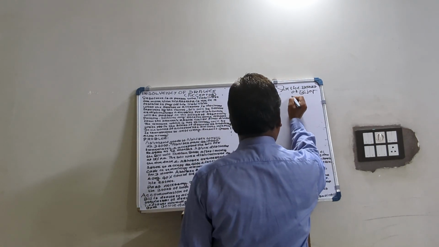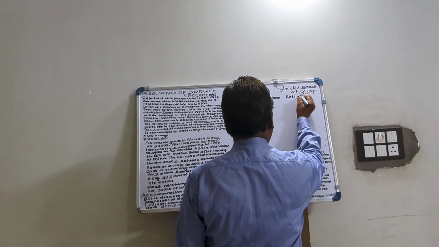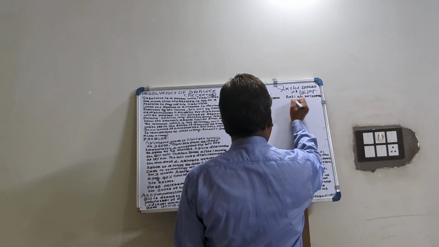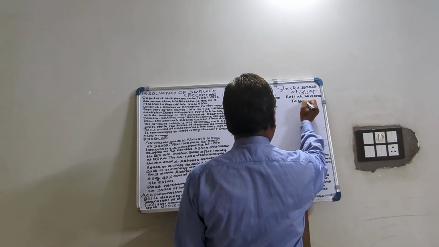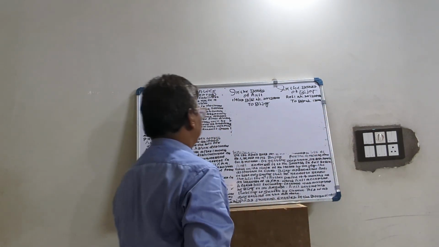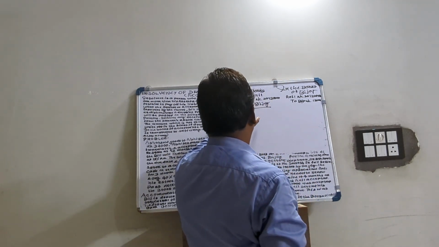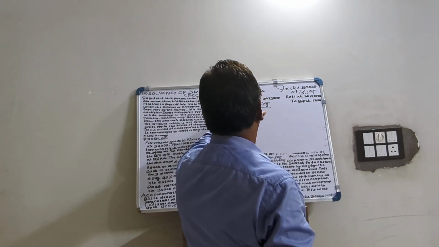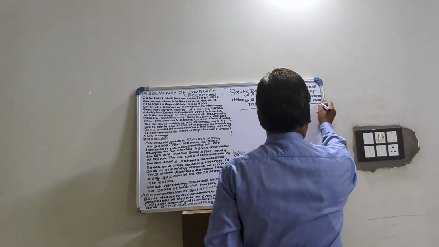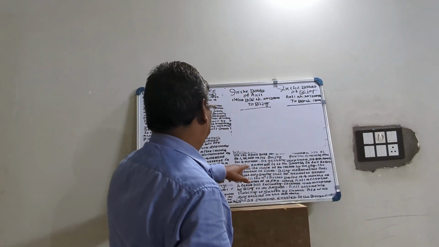On the same date Vijay writes Anil account debited, 1,20,000, to bills payable account. So this is on the date of drawing of the bill. All of you know, here we have to write the narration: being bill received by Anil, being the bill accepted by Vijay.